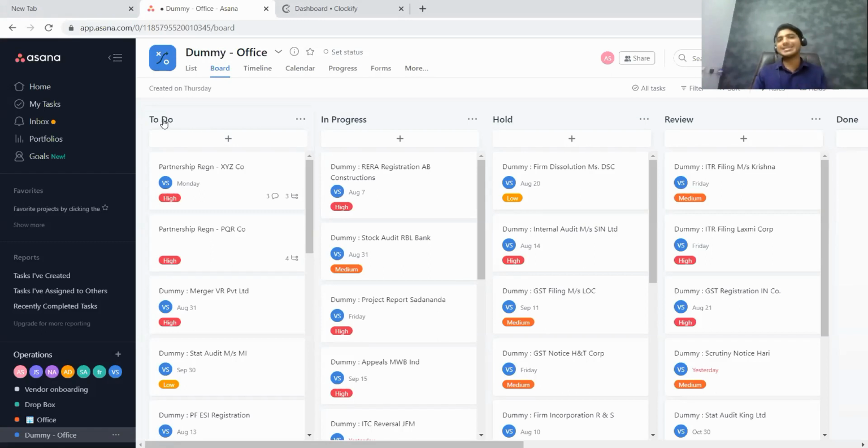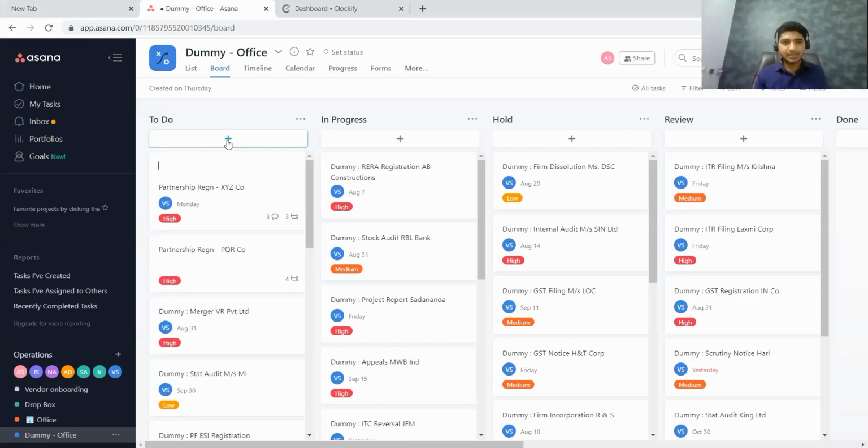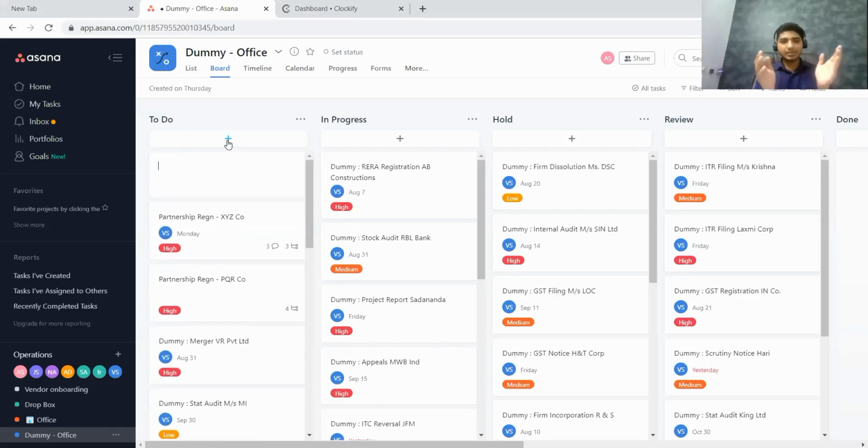So if you can see, the column what I see is to-do list. So to-do basically refers to those tasks which have been undertaken, but no work has begun on that particular task. For example, let us say that a client approaches me and he says he has to incorporate a partnership firm. So all that I have to do is first I need to enter that particular task or set task in my Asana.